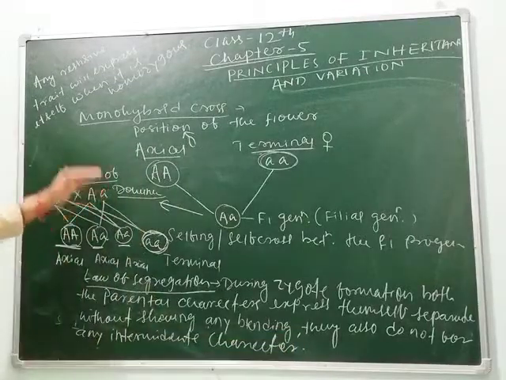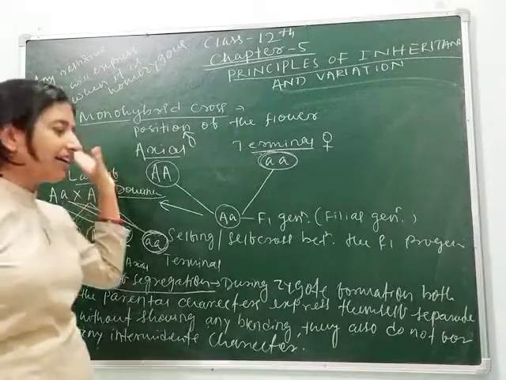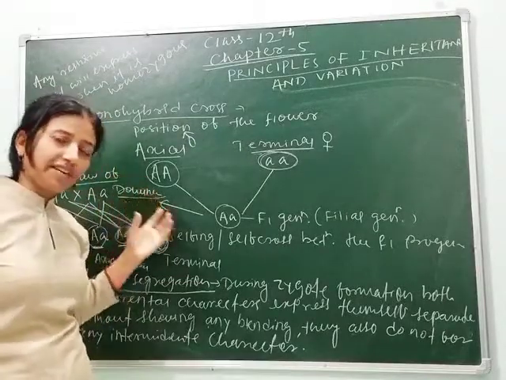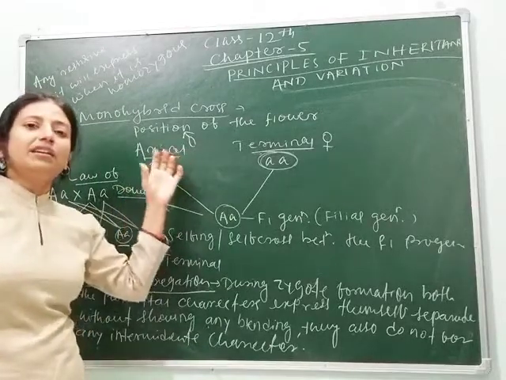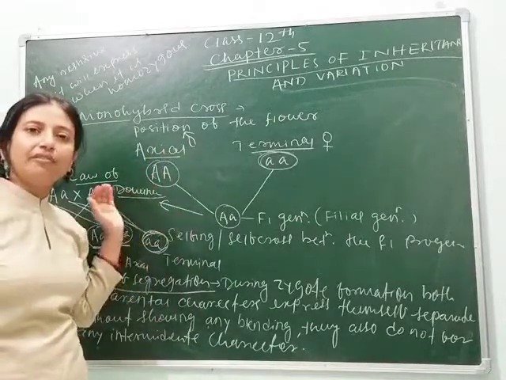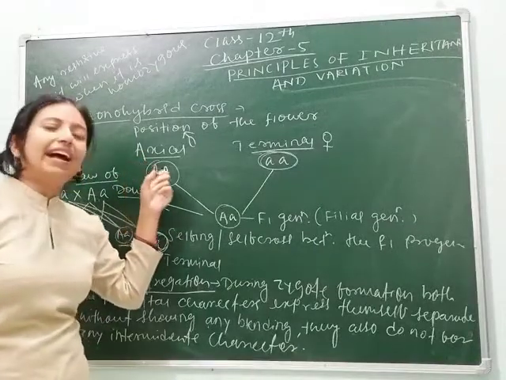So students, from this we clear our concept of what the law of dominance is and what the law of segregation is. Here I have given you two examples, one about tall and dwarf and another about axial and terminal.